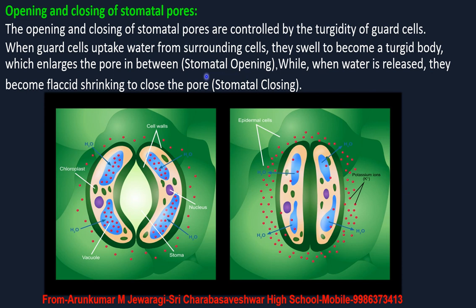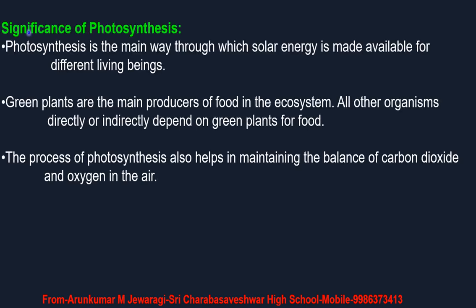So due to that, the stomatal pores are closing. Like this, opening and closing of stomata takes place in the leaves of the plants according to the climatic conditions. What are the conditions necessary for opening and closing of stomata, you are going to study in detail in our higher classes when you go to the PUC.